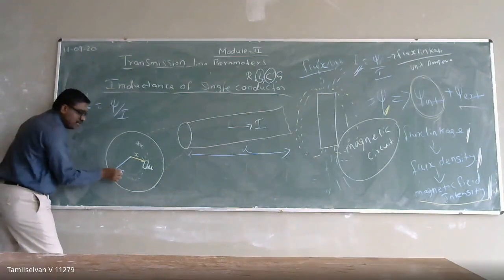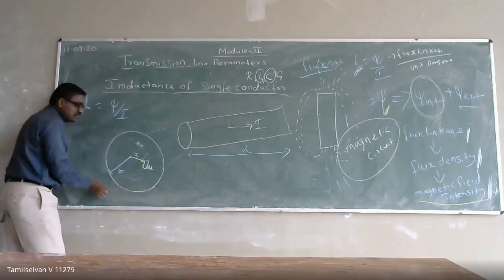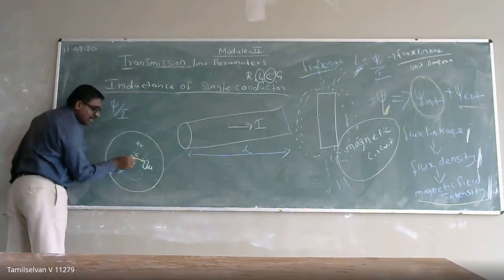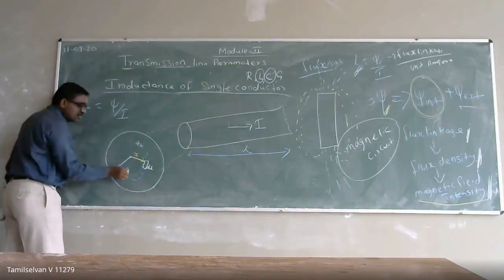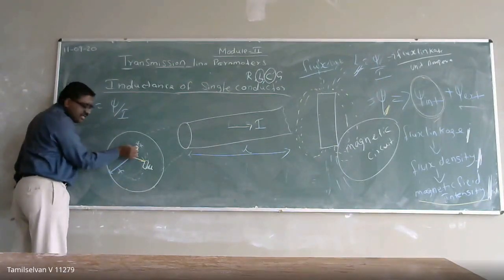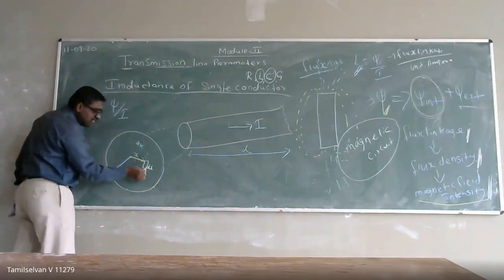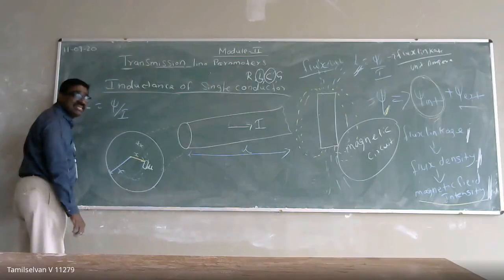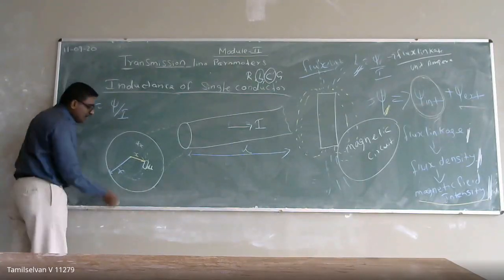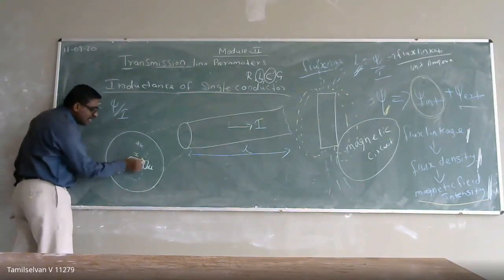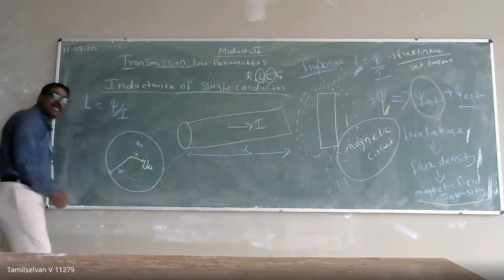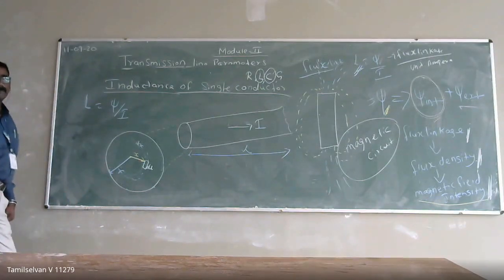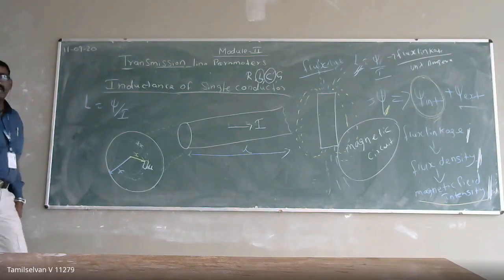Instead of considering the complete circumference, I am taking the cross section at distance x, with thickness dx. In that, I am considering a unit length of dl. Now I am going to calculate the area.